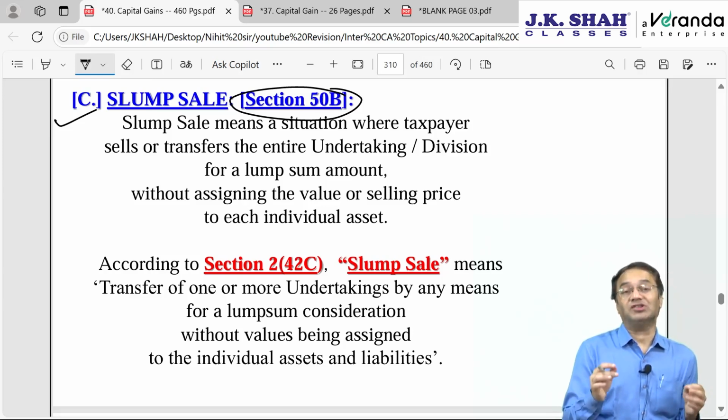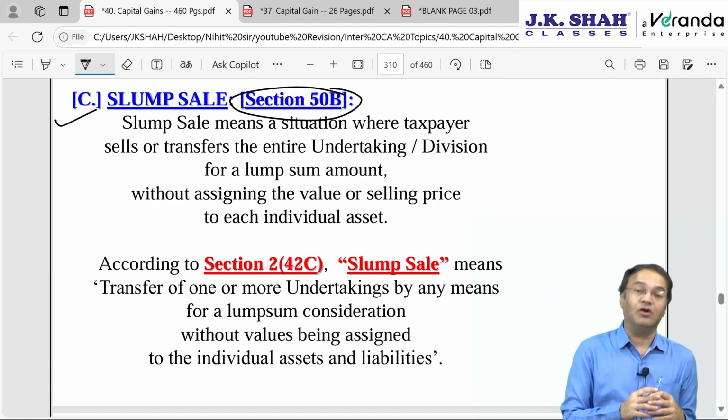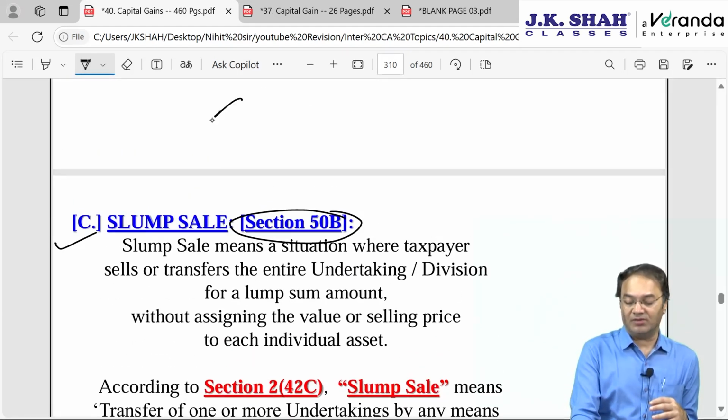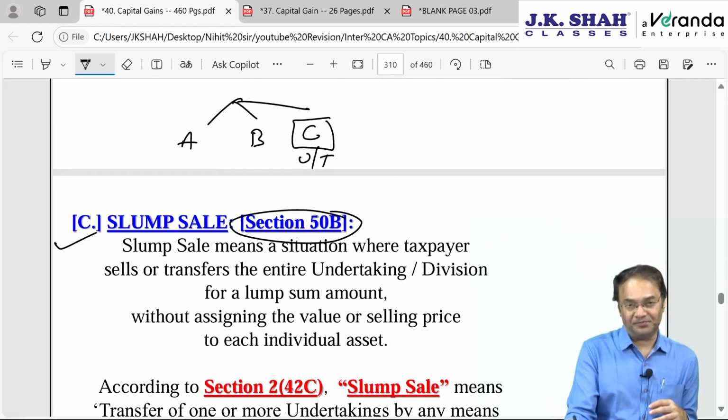Slump sale means a situation where the entire undertaking or the entire division or entire unit of the assessee is transferred for a lump sum figure, for a lump sum amount, without bifurcating the sale consideration amongst the assets which are sold. So for example, if somebody has got 3 divisions, X Limited has got 3 divisions, division A, B and C, only division C is sold or undertaking C is sold. It is sold, it contains 300 assets.